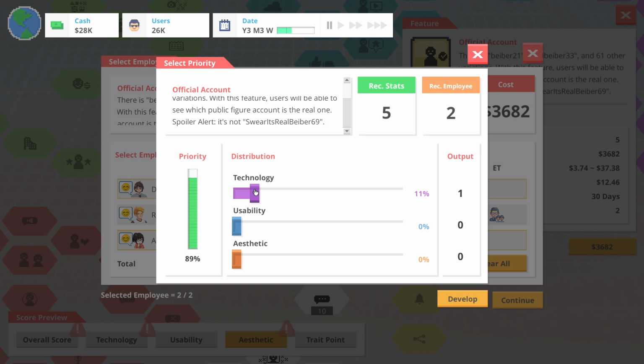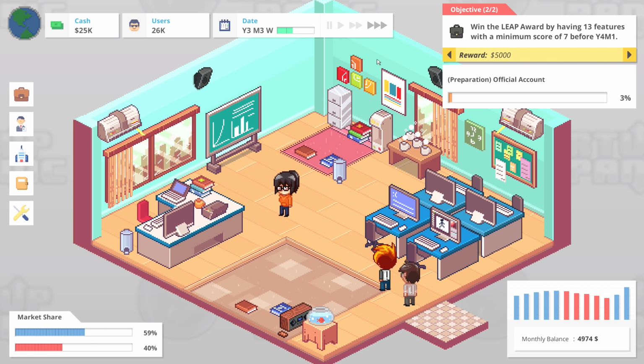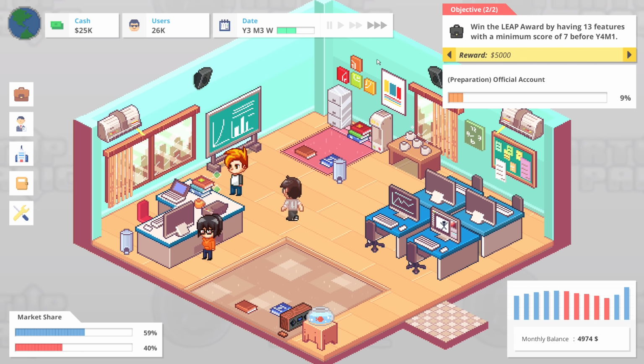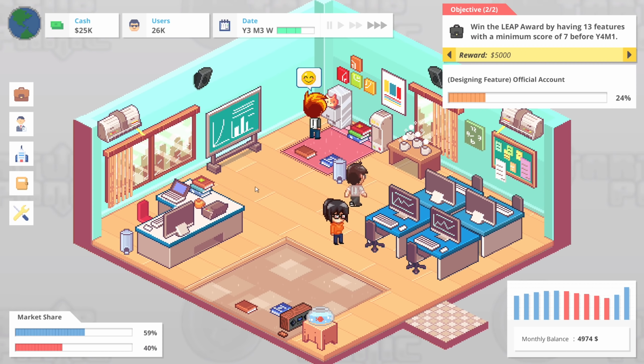Okay, let's get these all up to 1 as best we can, and then see what we're doing from there. Let's say usability on this can be a solid 3 or a 3.1, I guess. That's fine. Technology behind it can be a 3, and aesthetics can be a 3 point whatever. I guess that's fine. 3s across the board. Recommended stats are 5. I don't know if that's actually going to be good for us or not, but we'll find out. Hopefully it is. I'm certainly hoping the official accounts thing works out for us here.